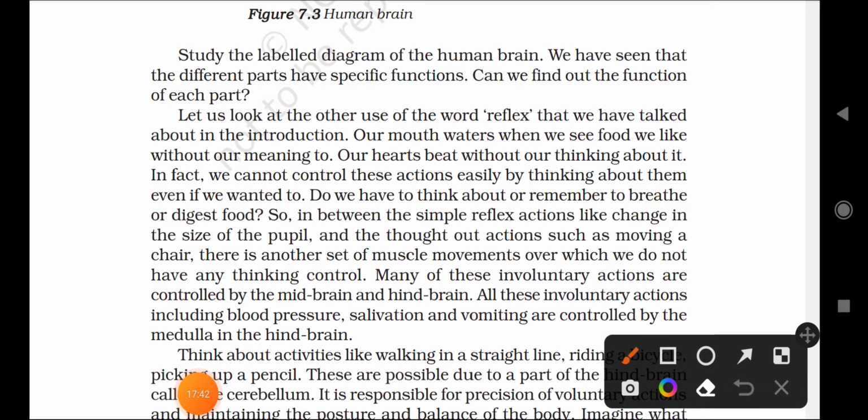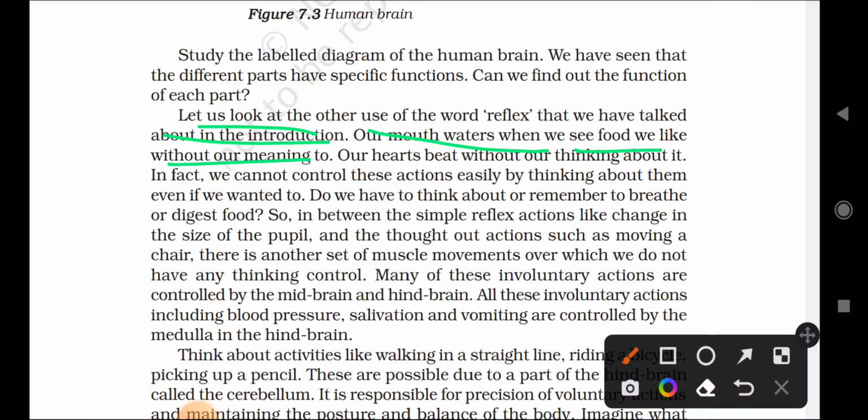So let us look at the other use of the word reflex that we have talked about in the introduction. Our mouth waters when we see food we like, without our meaning to.